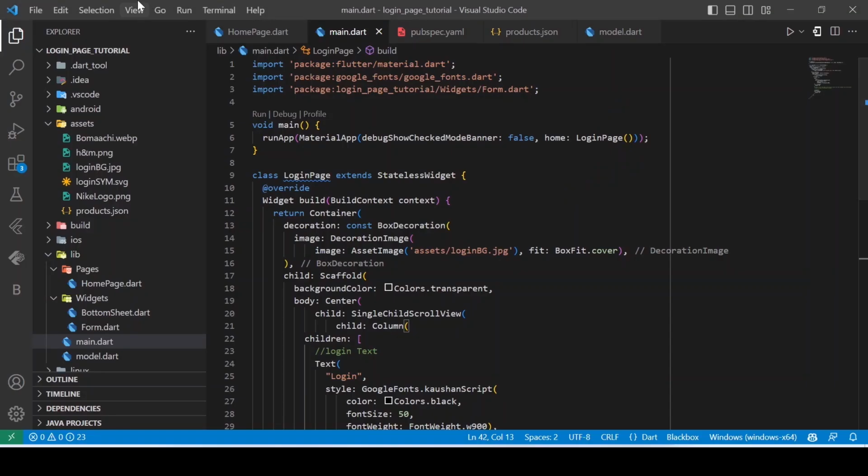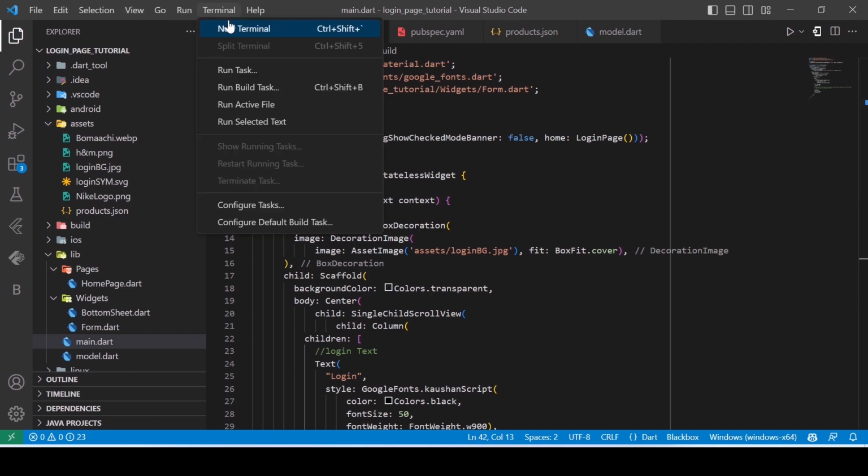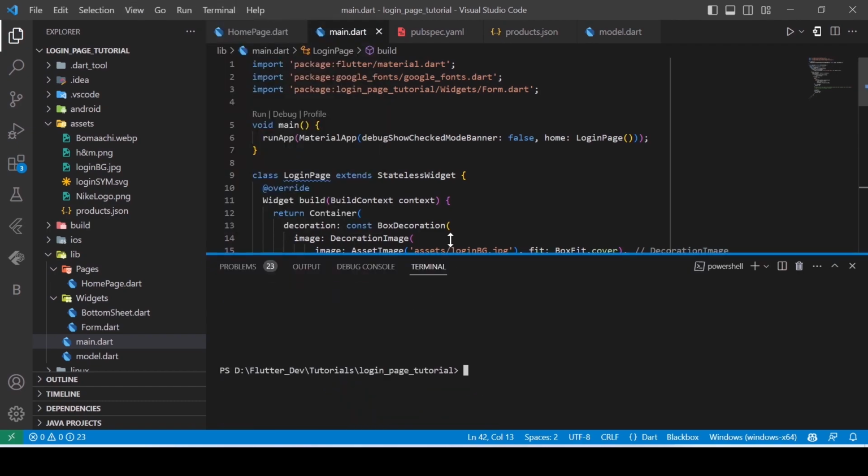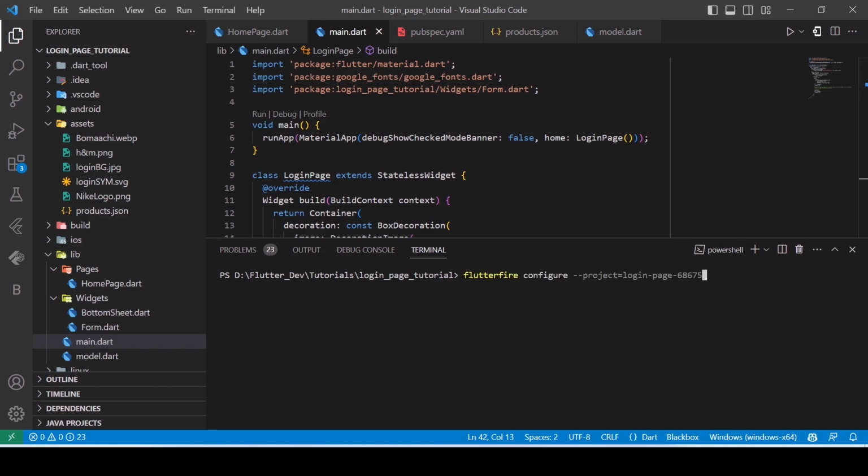After activating FlutterFire CLI, just simply copy this code below and go to your VS Code. Then simply open a terminal by clicking here new terminal and paste this code. So basically this is asking us for which platforms do we need to access the Firebase. So normally we do this for Android and iOS only, but in case you are building for macOS and web, so you can use up and down arrow, and to uncheck this you can press the space button like this. So now press enter.